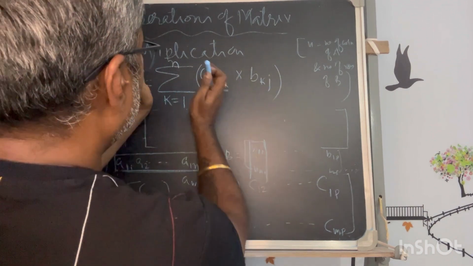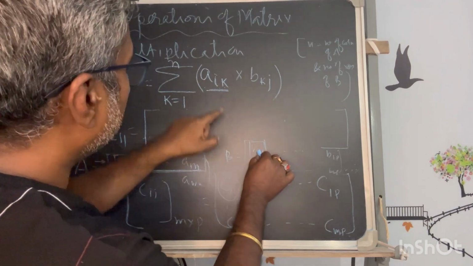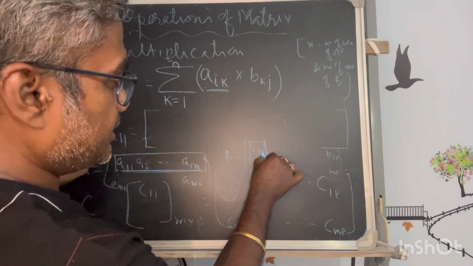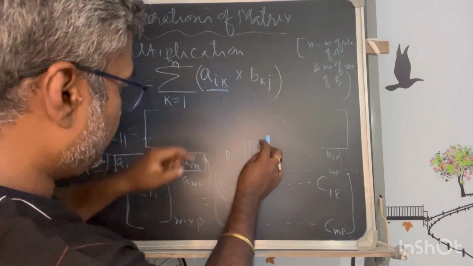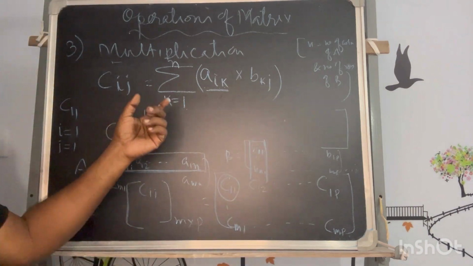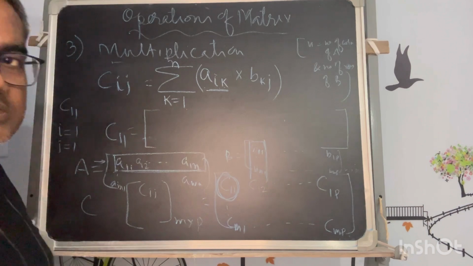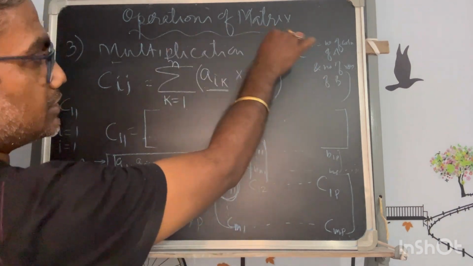And for B, the summation of B K J, if I take J as fixed, the first term is K and it is varying from 1 to n. So the first row and first column, if I take, will give you the first element of the resultant. Understand? So this is being represented by this formula.